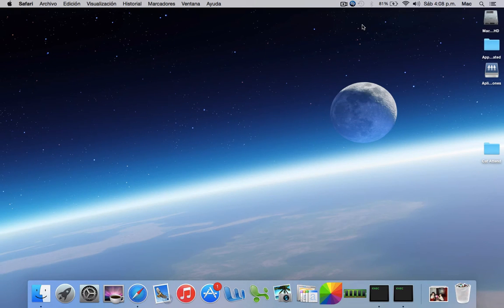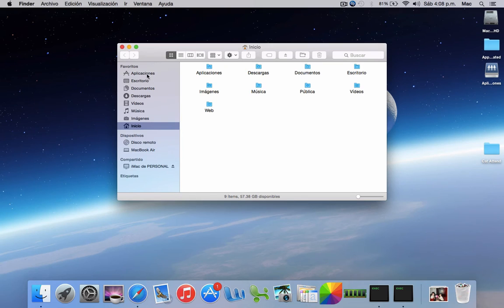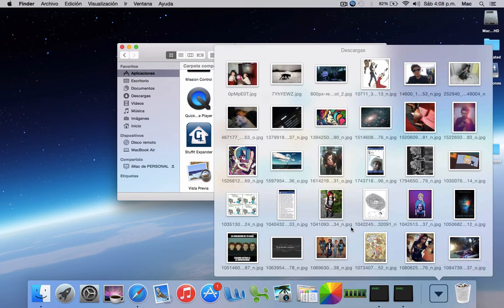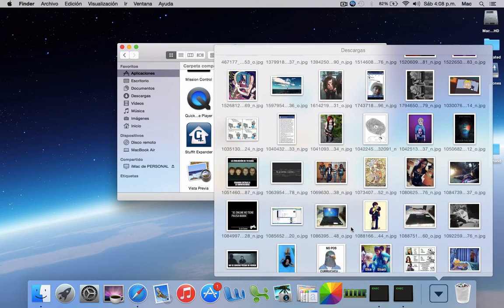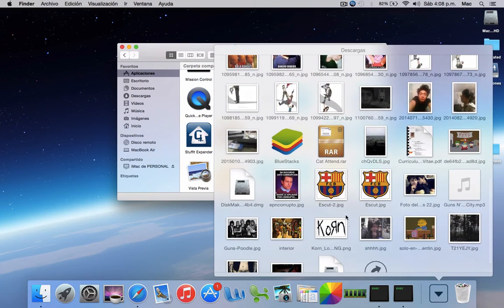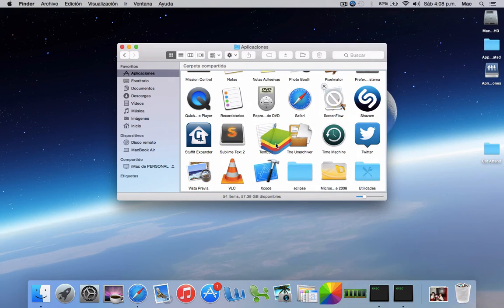With the download complete, we just need to go to our application folder. We need to open the Finder and go to the application folder. Now we need to open the download folder and search the BlueStack file. Here we have the BlueStack file and just drag it to our application folder.